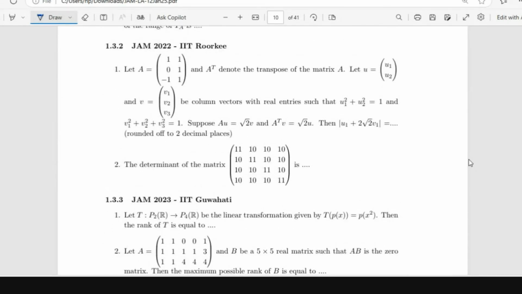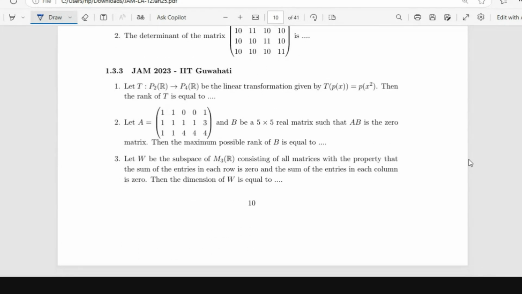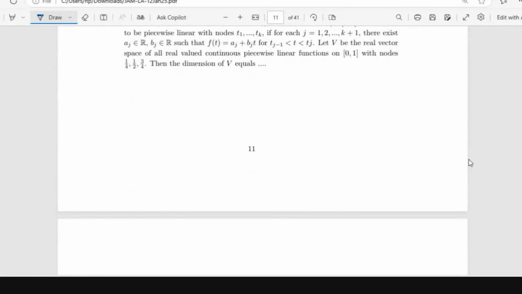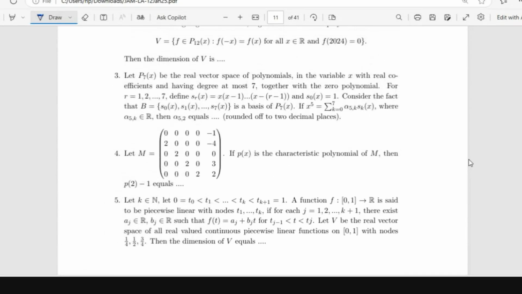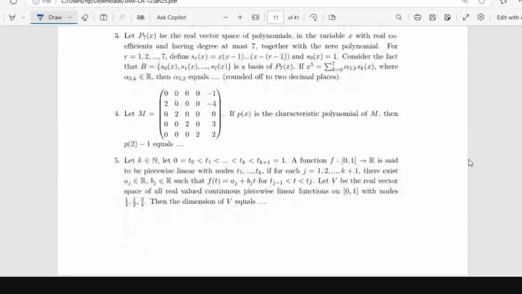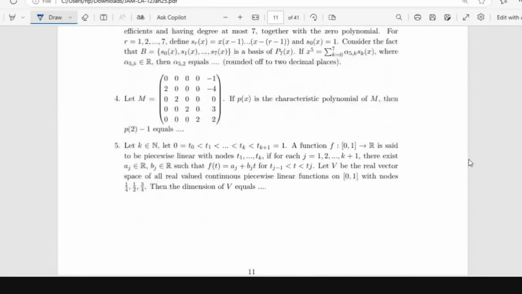Just so that you don't think it is biased, IIT Roorkee had asked a lot of MCQ questions, 9. IIT Guwahati 4 questions and IIT Madras 5. Usually it was 2 MSQ, but IIT Madras had 1, and in NAT, instead of 4, they've asked 5. So it is balanced in some sense.